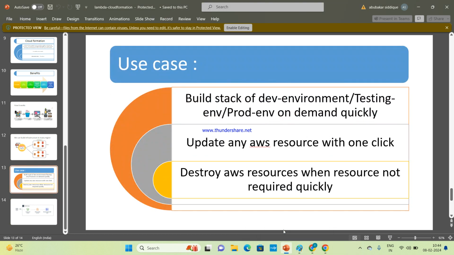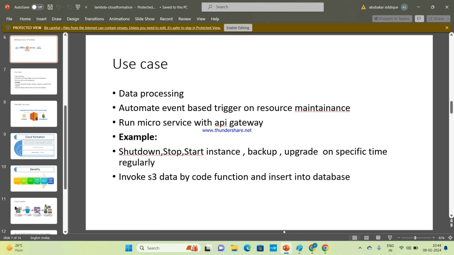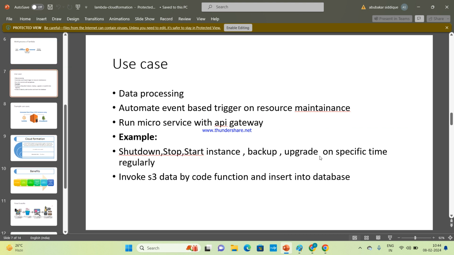Okay. So it continuously processes the data, analyzes the data, and runs microservices with API Gateway. API Gateway is basically an interface between the user and the microservices, the features.